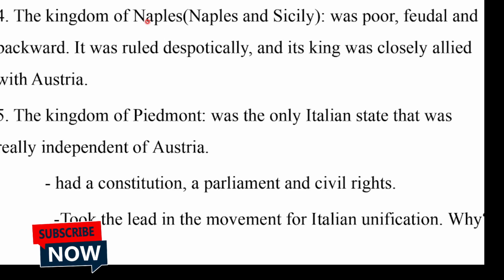The two important states, Naples and Sicily. In other words, this is known as the Kingdom of the Two Sicilies. These were poor, feudal, and backward states in Italy.